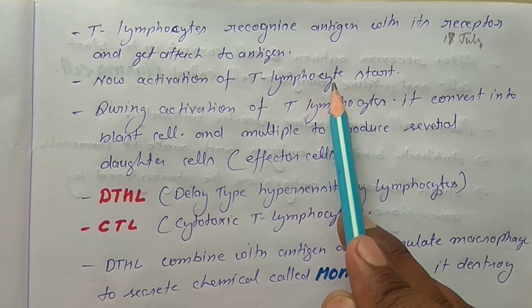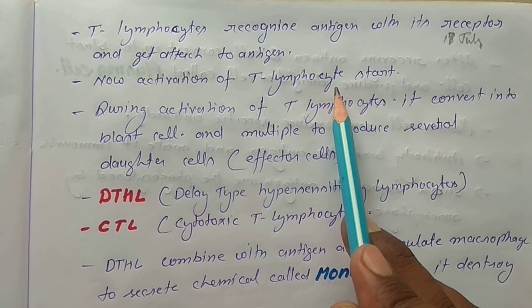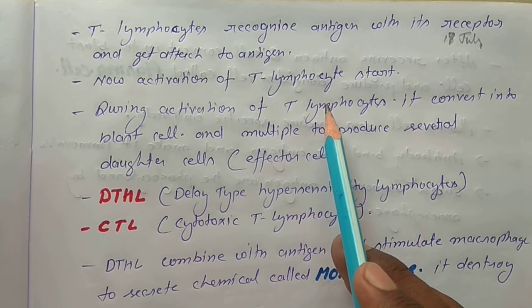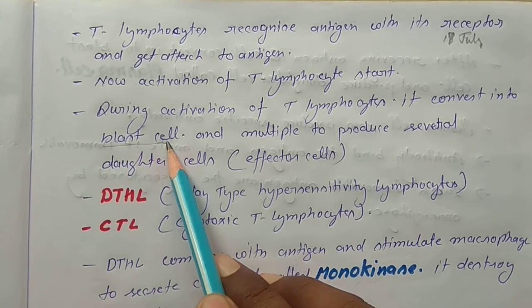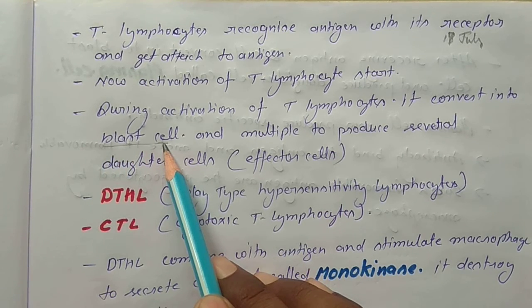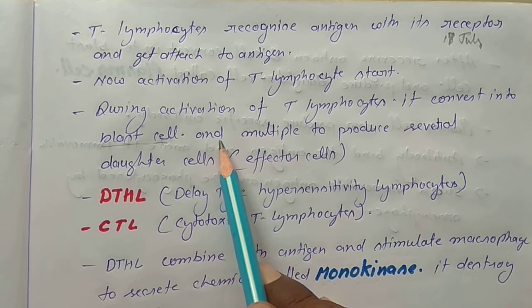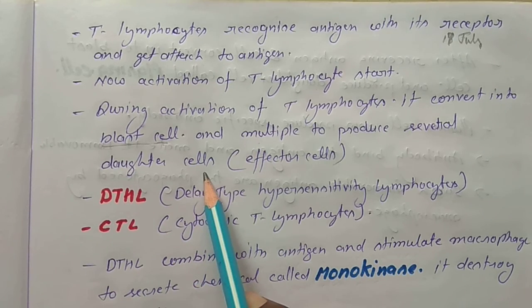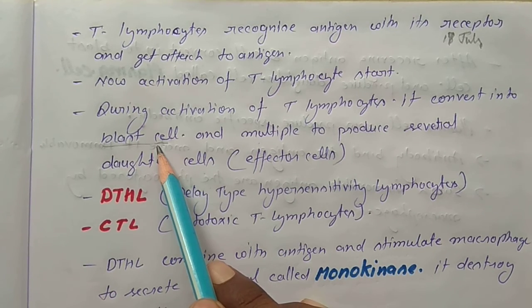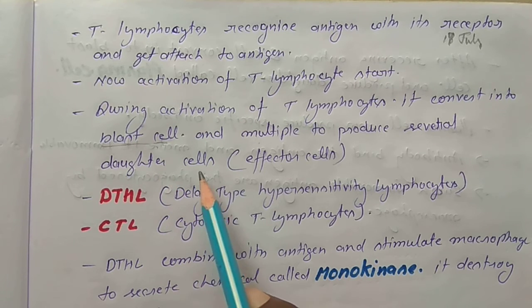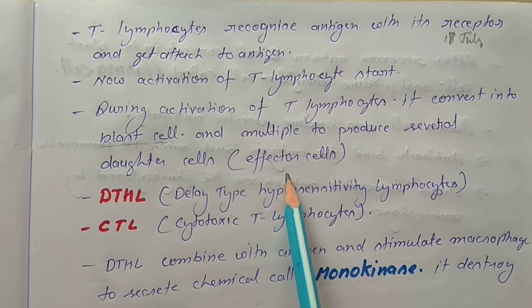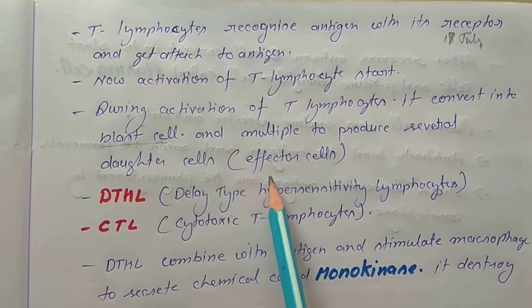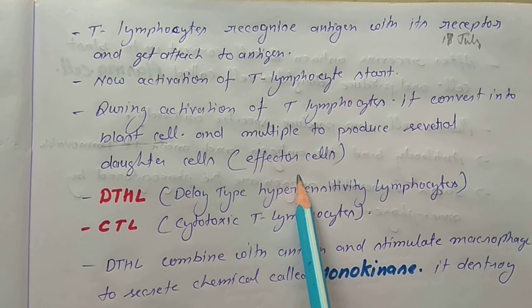During the activation of the T lymphocyte, it converts into blast cells. The blast cells produce many copies by multiple division and form many daughter cells. These daughter cells are called the effector cells. Effector cells are T cells.